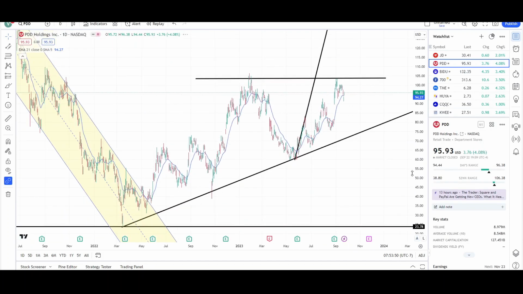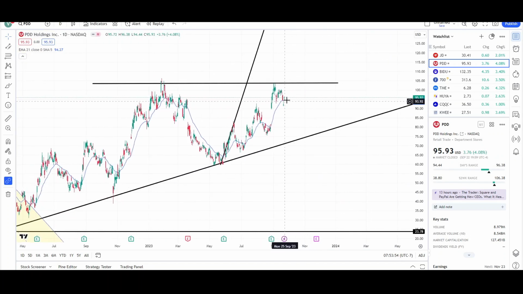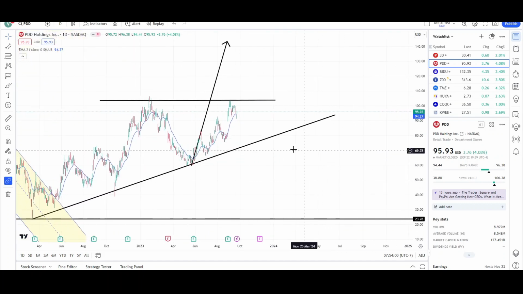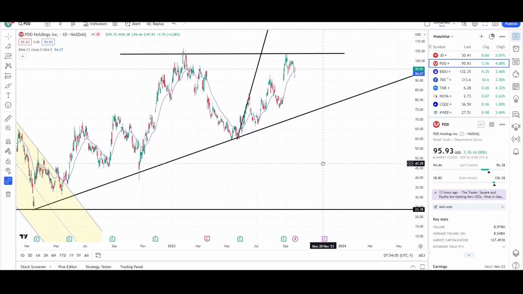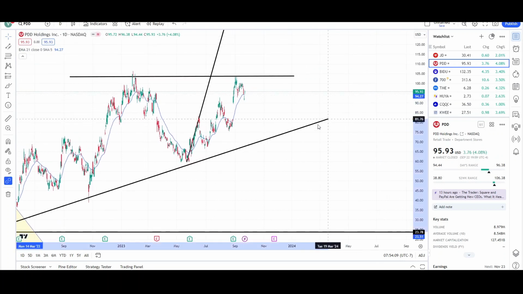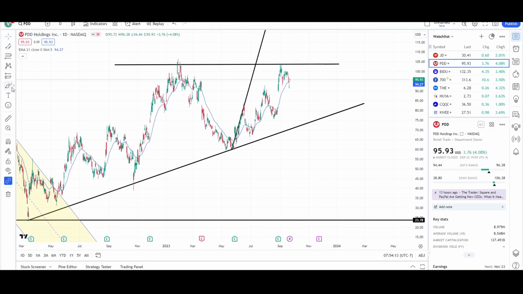So it looks like this chart is much better than that previous chart. You can clearly see the difference right away. Price is still trying to break to that 103 level. It's having a hard time, so there's a good chance it could fail momentarily and come back to this trend line that I drew off the swing lows. So you can see that off the swing lows, there is this upward trend line in play right about here. And if price cannot break through that 103, it will retract lower and then move up higher.